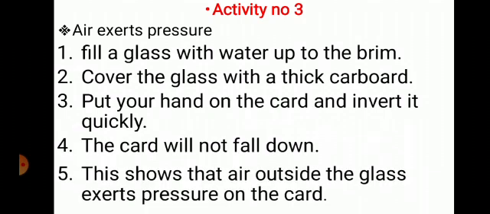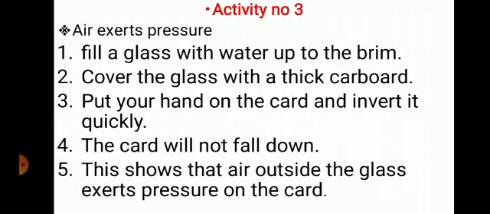Now our experiment number 3. Air exerts pressure. If we fill a glass with water up to the brim, up to the glass level, and cover the glass with a thick cardboard, put your hand on the card and invert it quickly, what will happen? The card will not fall down. You will feel that water will fall down, but no, the card will not fall down. This shows that air outside the glass exerts pressure on the card.